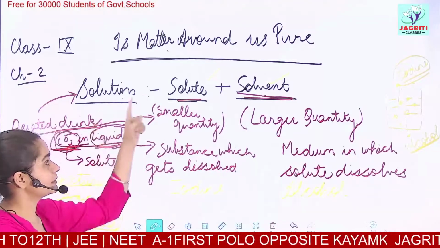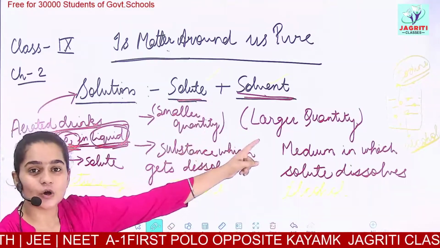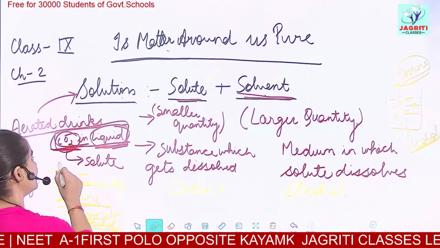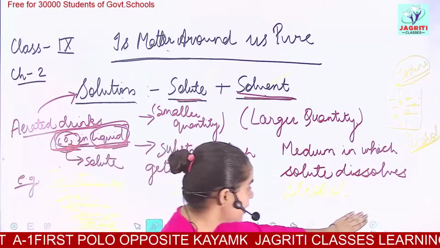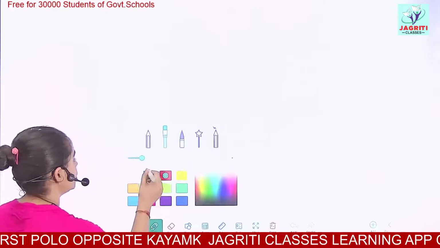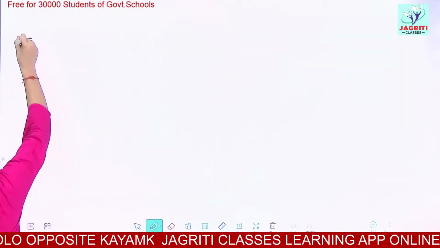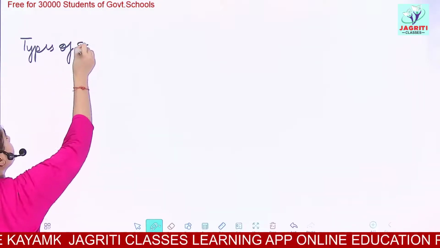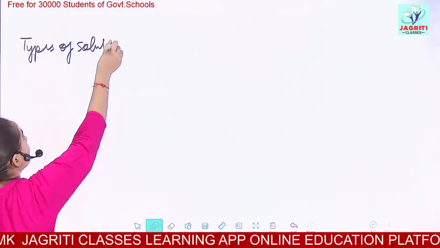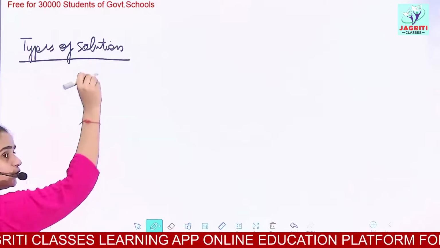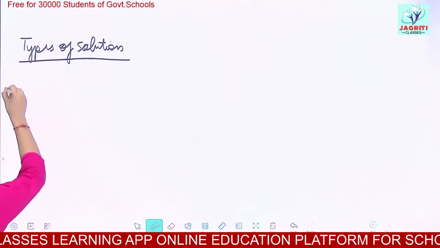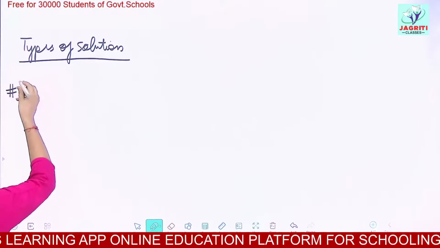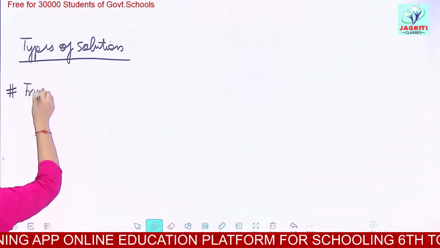So these were the two components of a solution, solute and solvent, with their respective examples. Now we'll discuss the types of solution. Before actually starting this, there is a term that comes up in some reference books or exams: what do you mean by true solution?